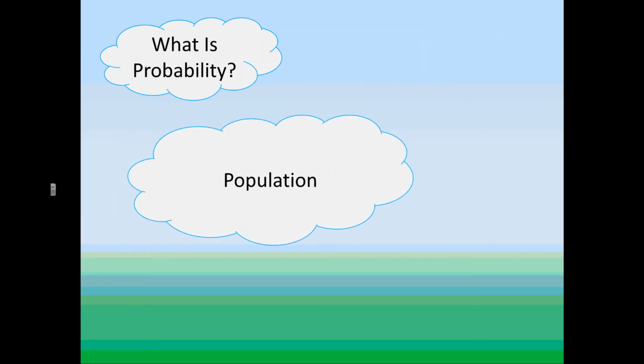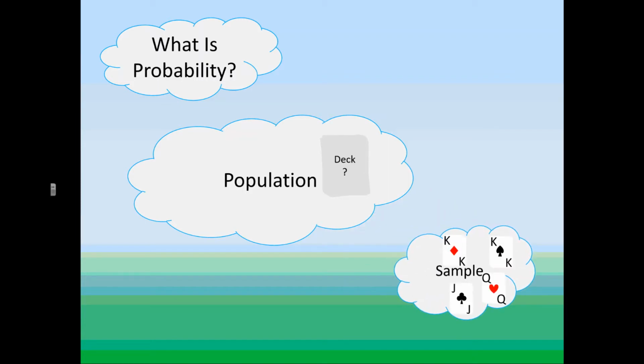So we start with a beautiful population, and we start with our normal deck of cards. Only one thing happened: I took this deck of cards and I threw out a whole bunch of cards. This is not my regular deck of 52 cards. Something happened to this deck. For some reason, there are only 20 cards in the deck. That's a problem. So what I'm going to do is take a sample of cards, and I pull out 4 cards from the deck. Okay, so I've pulled out these 4 cards. There are only 20 cards in the deck, I've pulled out 4 of them, and I see that they're all face cards.